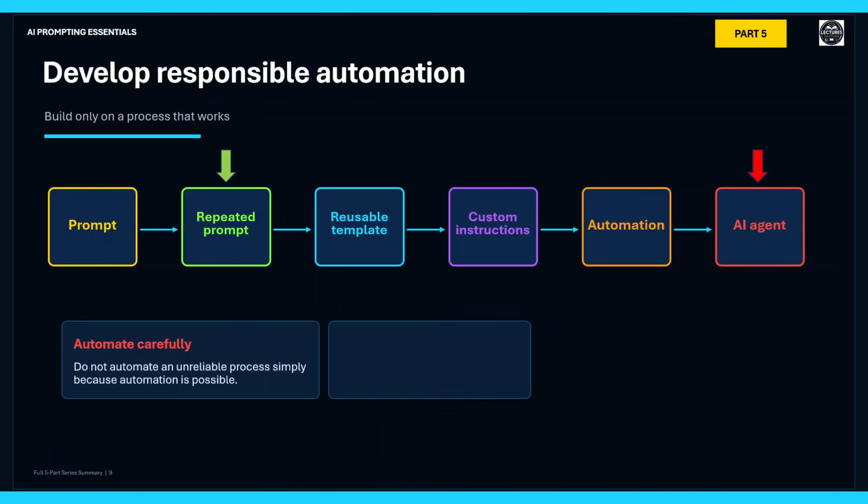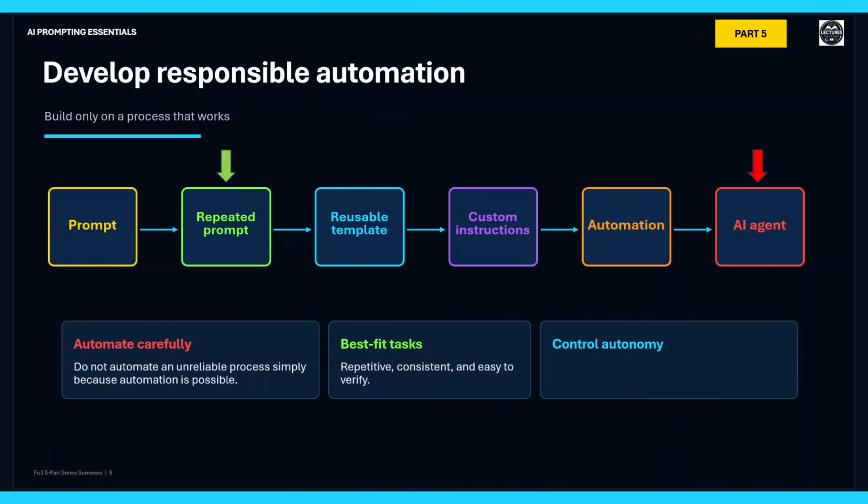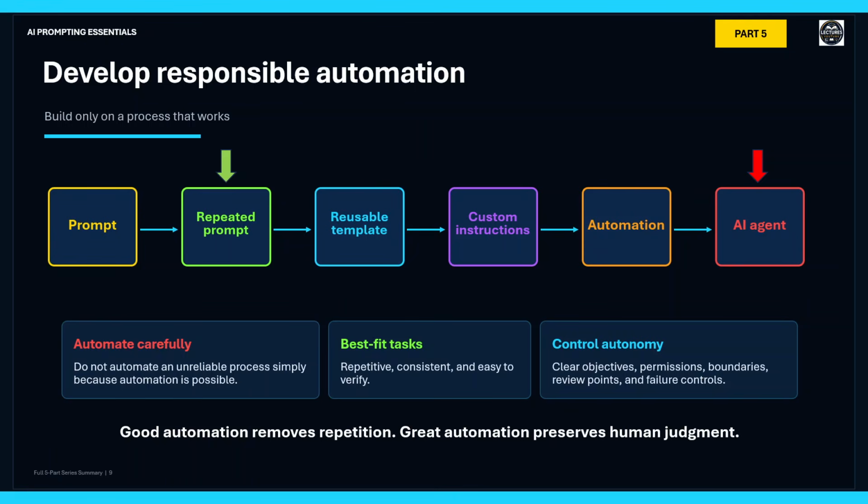Suitable tasks are generally repetitive, consistent, and easy to verify. Greater autonomy requires clear objectives, permissions, boundaries, human review, and failure controls. Remember, good automation removes repetition. Great automation preserves human judgment. The aim is to use AI where it adds value while retaining human involvement where judgment, accountability, or expertise is required.